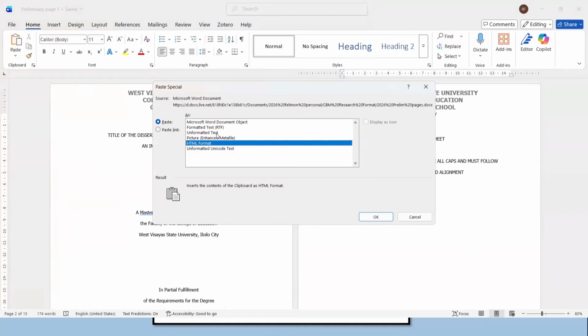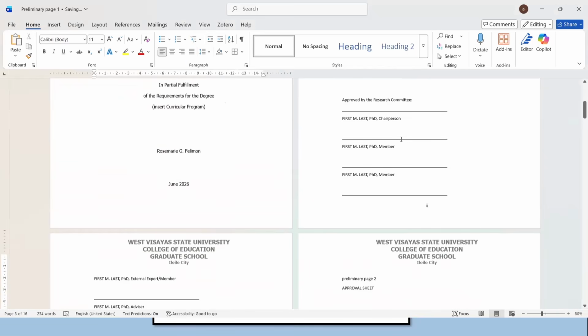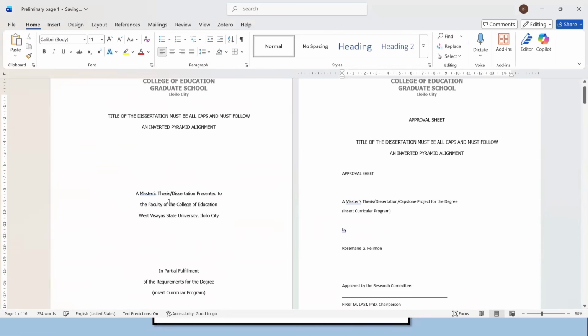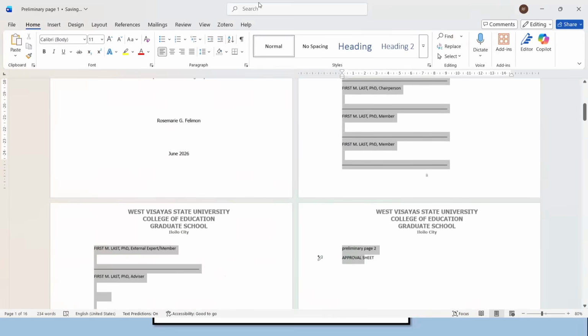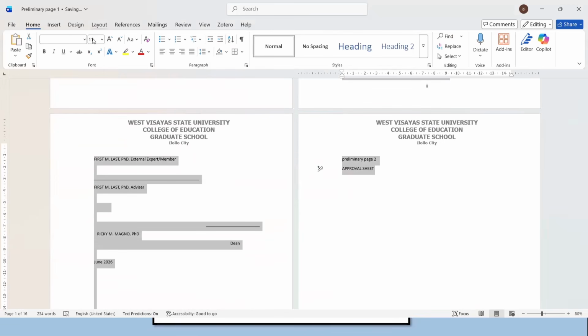I'll click paste special and unformatted text. There should be no formatting at all, so that I'll just copy the text. So, okay, good thing. The pagination did not change at all. So the problem stemmed from pasting the content of the approval sheet.